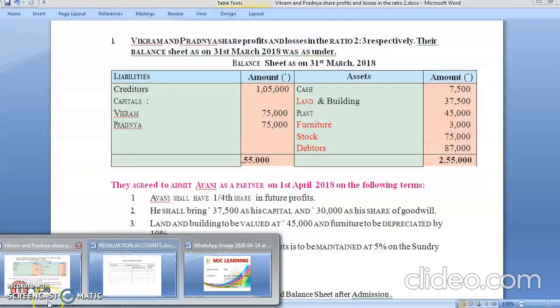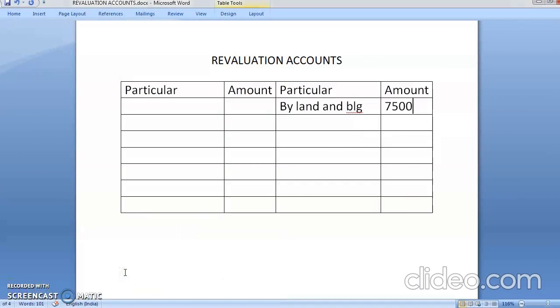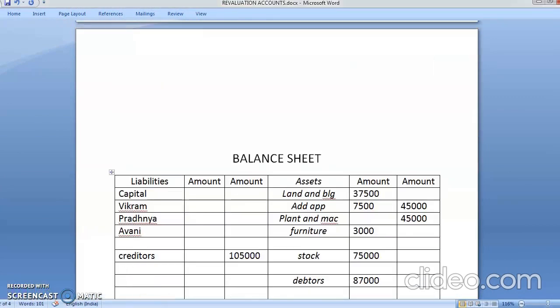Yes, the next adjustment is furniture is to be depreciated by 10%. Now you're going to depreciate furniture by 10%. Now see, the value of furniture is how much? 30,000. 10% is what? Tell me. Yes, what will be the 10% of 30,000? 3,000. Come on, tell me, children, fast. Calculate quickly. Don't just listen, you also have to calculate. So how much came?